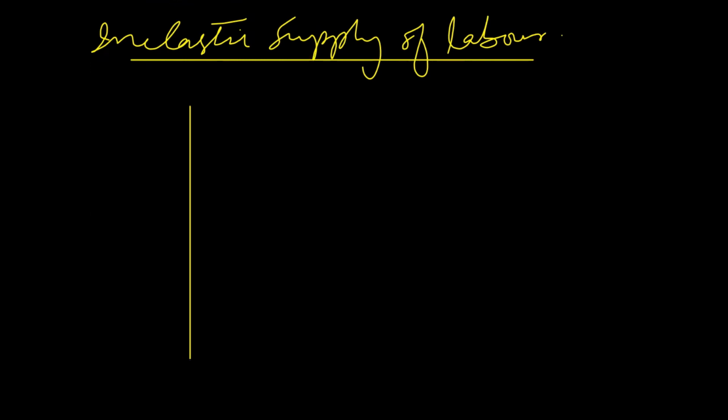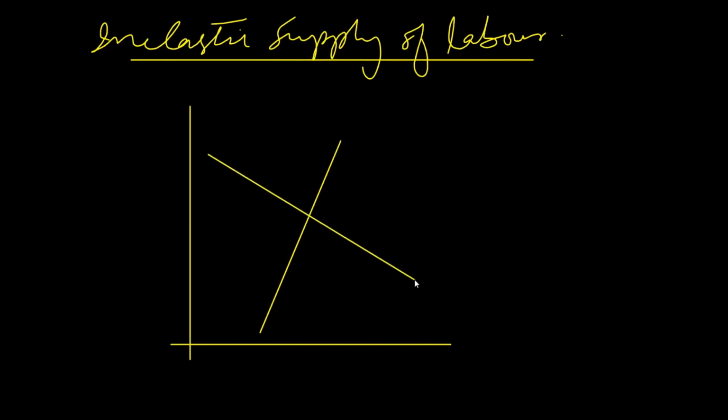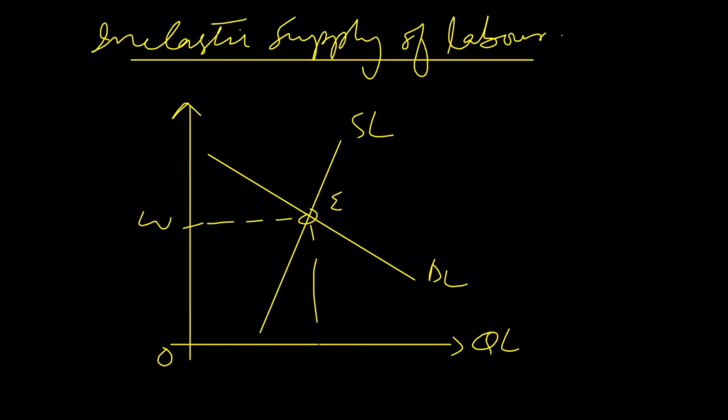Whenever supply of labor is inelastic, then economic rent will be greater, and we can have a look at this graph. This is supply of labor, which is steep, showing inelastic supply, and this is the normal demand curve. This is the origin point, we have quantity of labor. This is demand for labor, this is supply of labor, and equilibrium takes place at point E where the equilibrium wage rate is W and working hours equal to Q. And we can join this point, and this is, let's say, point A.